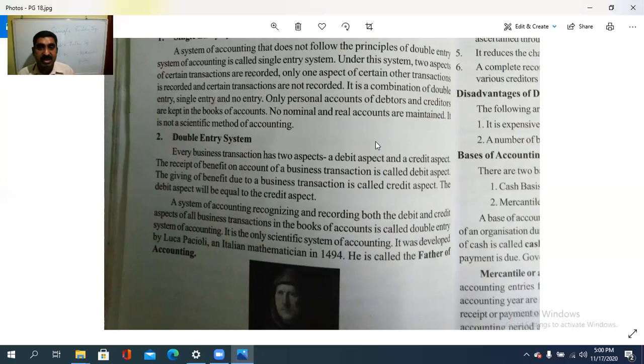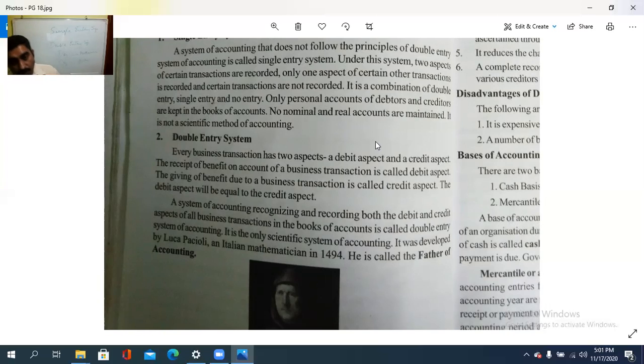A system of accounting recognizing and recording both the debit and credit aspects of all the transactions, that is, for every business transaction the debit aspect and credit aspect are to be recorded and recognized, is called the double entry system of accounting, in the books of accounts.